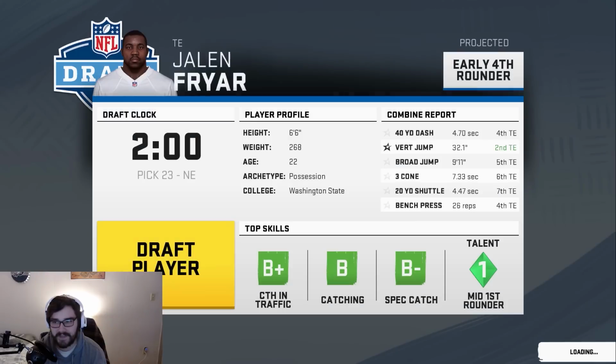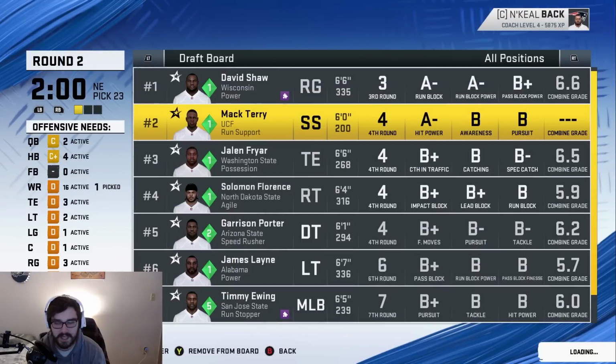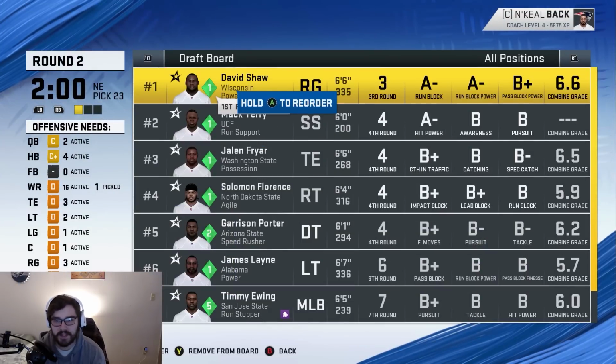I just don't know who to pick at that point then, because that guy's supposed to go early 4th round. This guy's supposed to go early 4th round. I don't want to have to trade up twice, but I may have to. It's going to be weird. I think I'm going to go David Shaw. He looks way too good not to take right now.